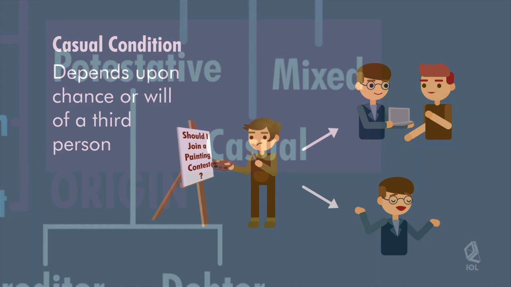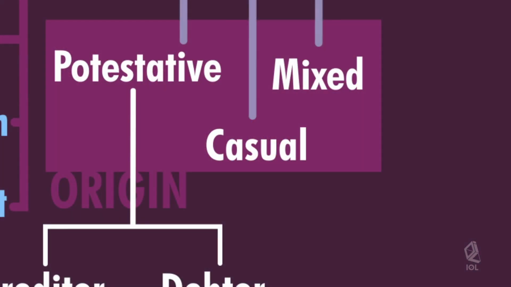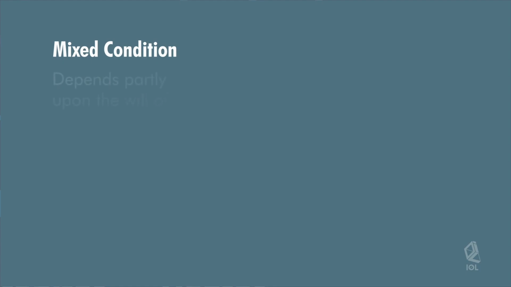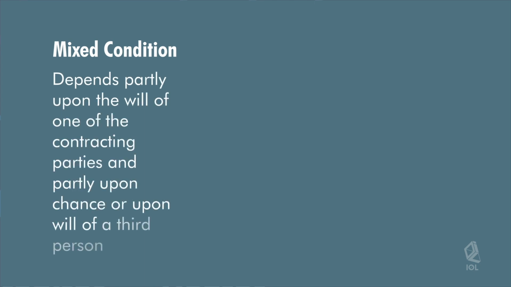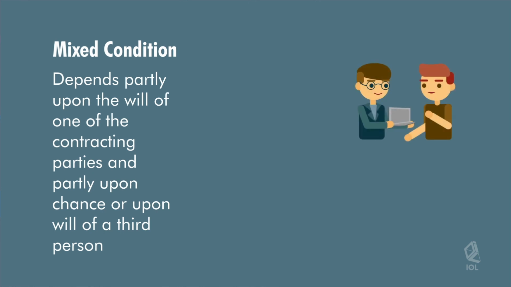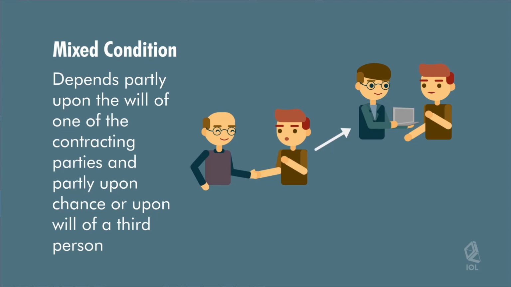The last classification according to cause is called a mixed condition, in which the happening of the condition depends partly upon the will of one of the contracting parties and partly upon chance or upon the will of a third person. For example, Anton shall give his laptop to Henry if Henry will join the accounting team of Pine & Cone's company.